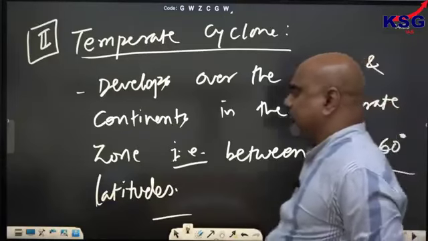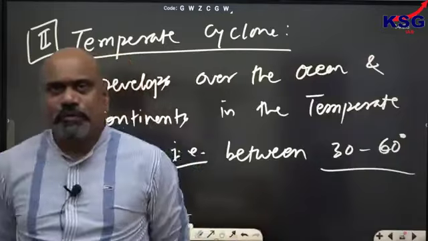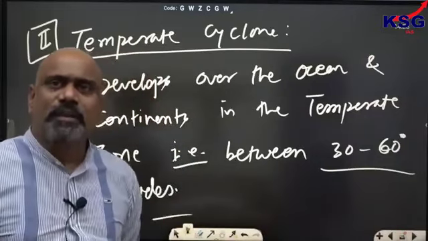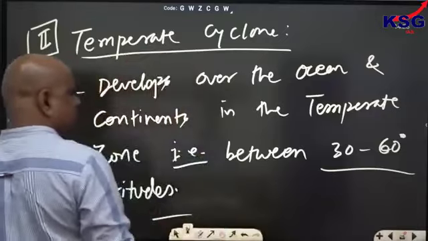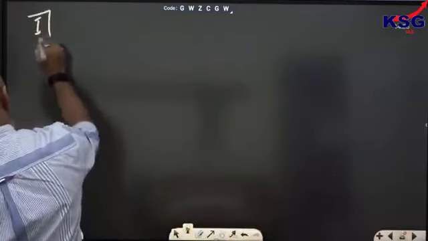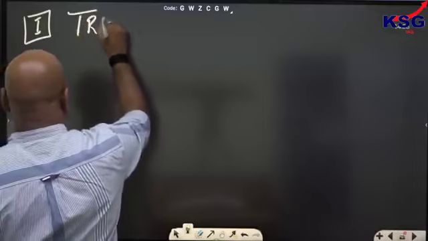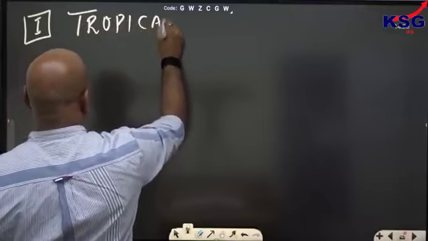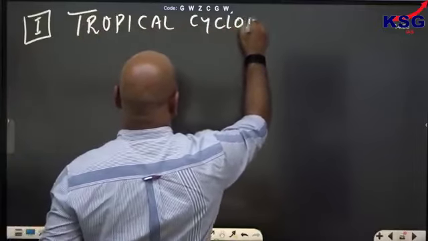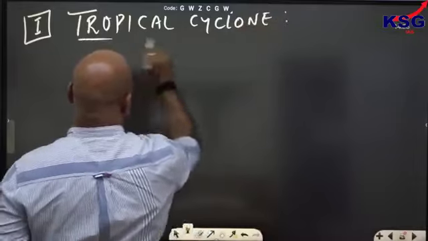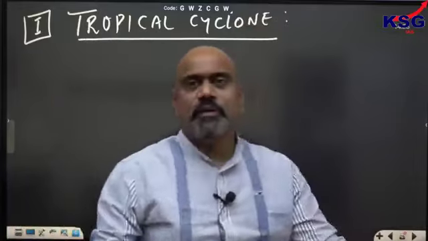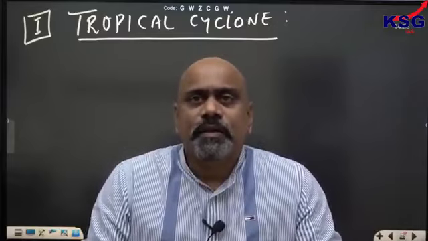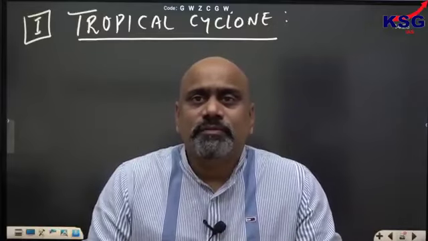Okay, temperate cyclone. So first we will discuss about tropical cyclone, then we will go for the temperate cyclone. I have just defined the things. I just gave you one term here. So first let us move on to tropical cyclone. First thing, tropical cyclones.